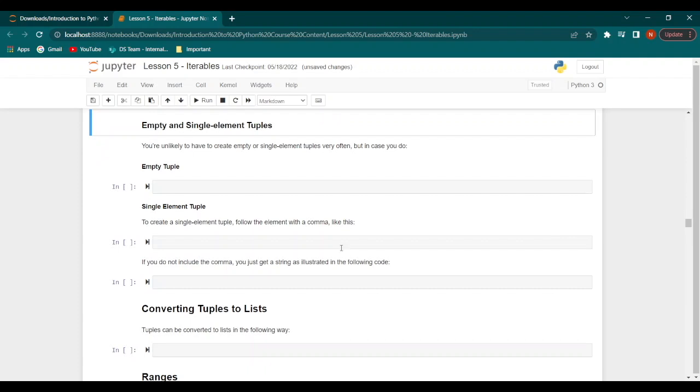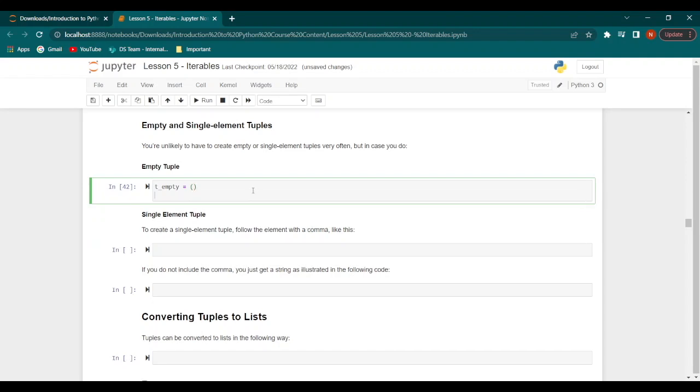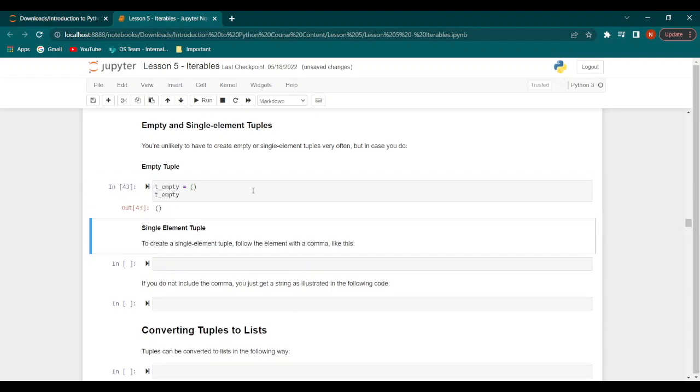Now let's talk about empty and single element tuples. It's unlikely that we would have to create any of these kinds of tuples, but just in case we do, here's how we can create them. Let's take a look at how to create an empty tuple first. Let's create a variable called t_empty and brackets. That's it. This is an empty tuple. Now if we call t_empty, it displays just a set of parentheses, because this tuple is empty and contains no values.